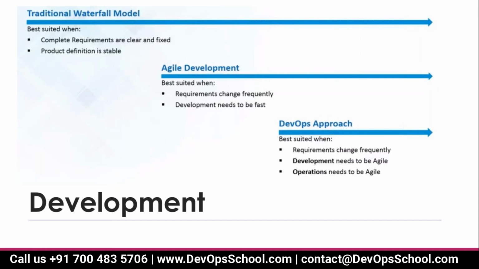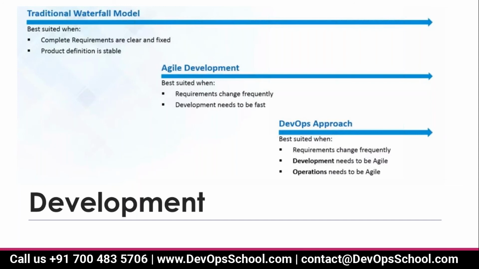But in DevOps, they have combined the development and operations teams, and they have also taken all the features of agile. DevOps is a combination of development and operations, and it adopts the characteristics of agile.